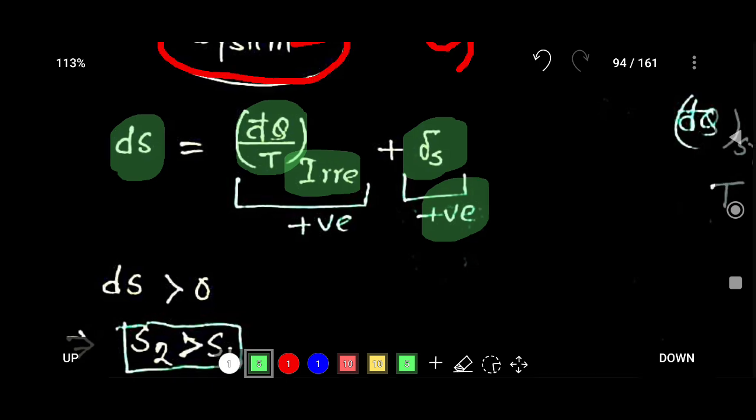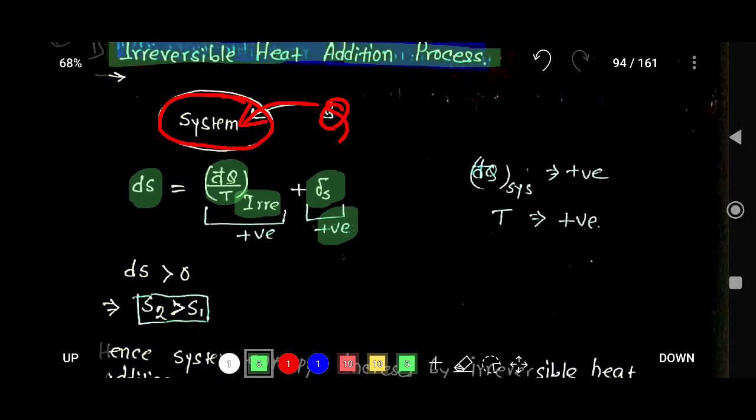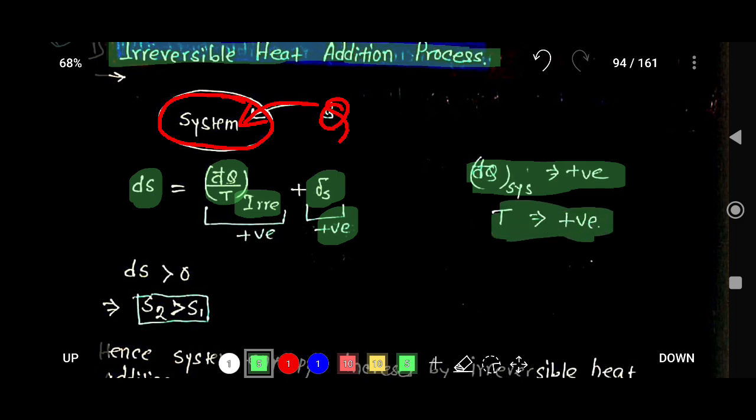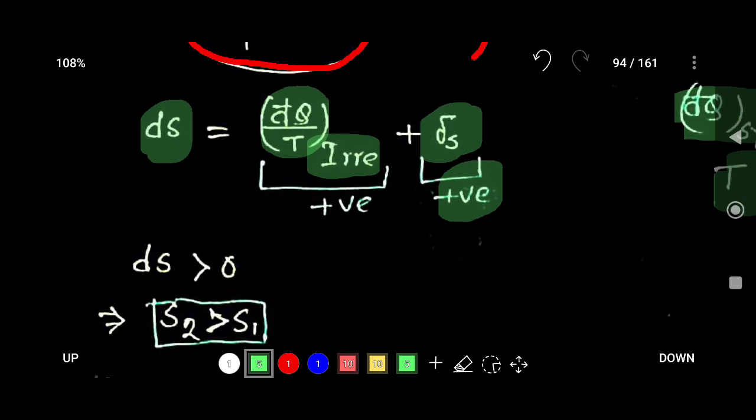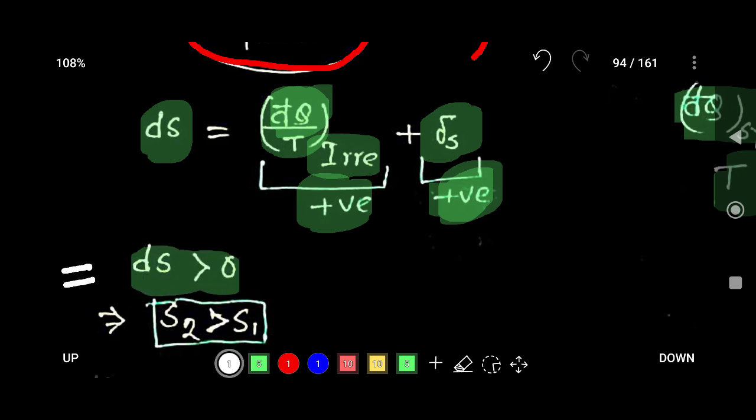As the heat is transferred from the surrounding, dq for the system is positive, and the system temperature is also positive. So from here you can say that ds is greater than 0, so s2 minus s1 is greater than 0.